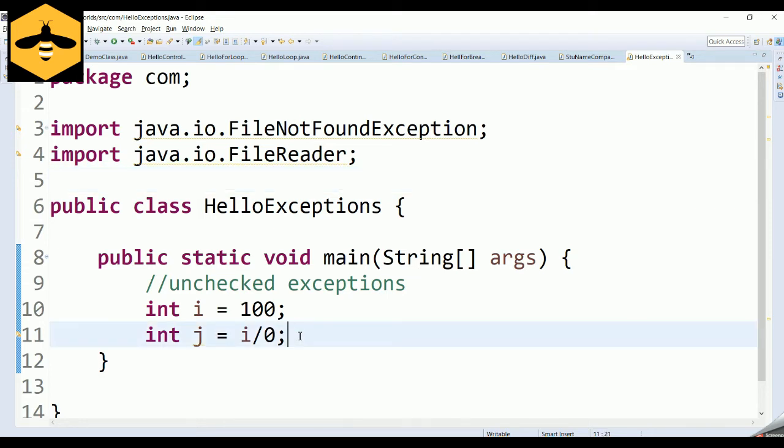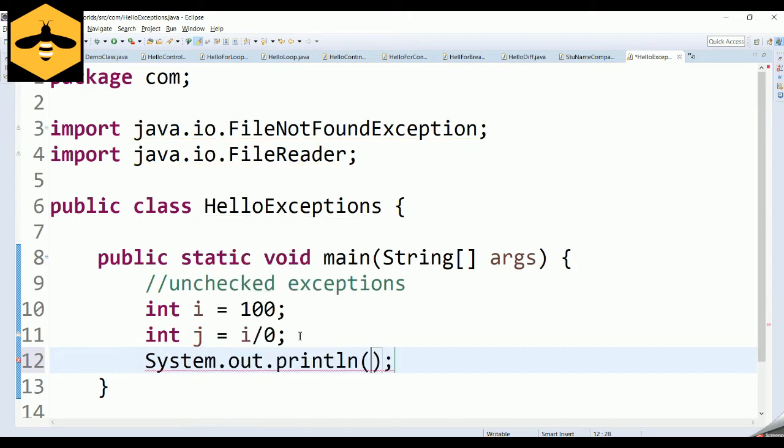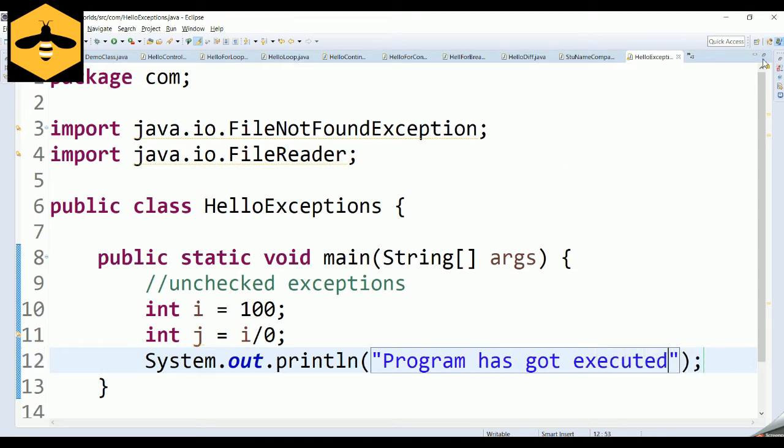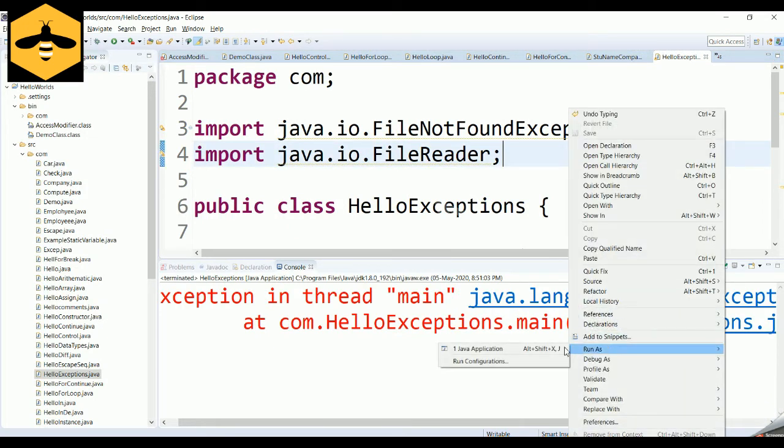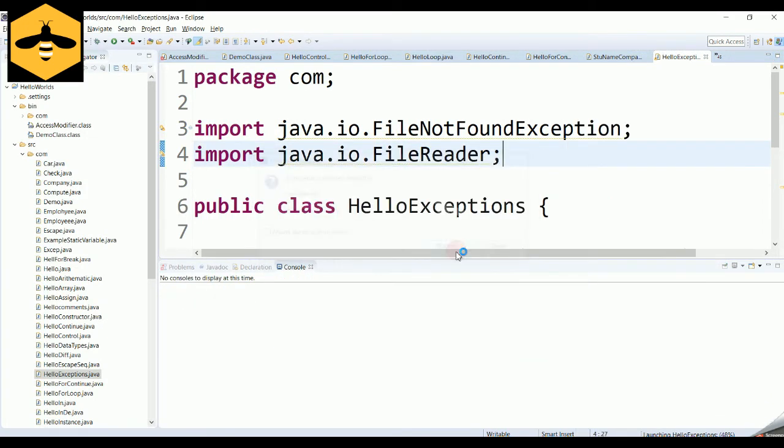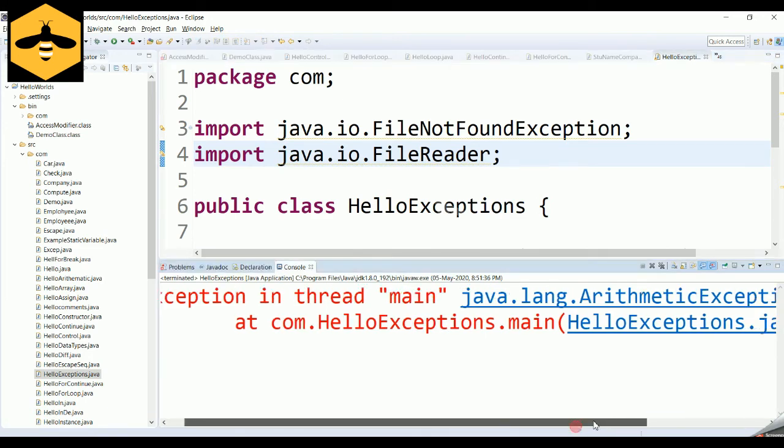So what is the impact of this exception? For example, after this statement, if I have a statement like "program has got executed" to mark the end of the program, and I run it, that statement will not get executed.